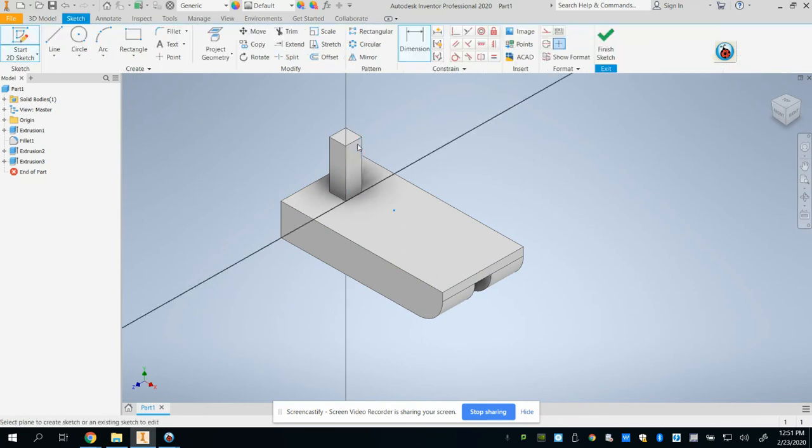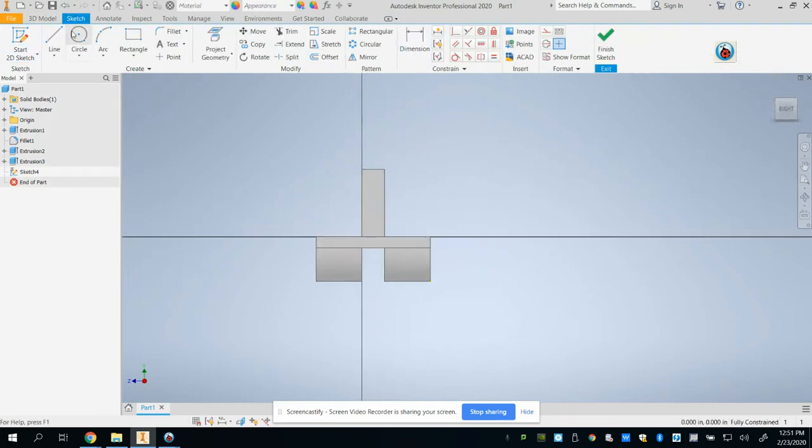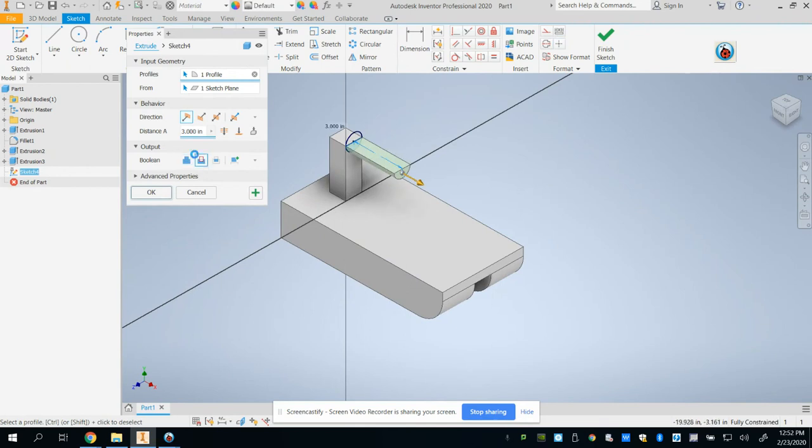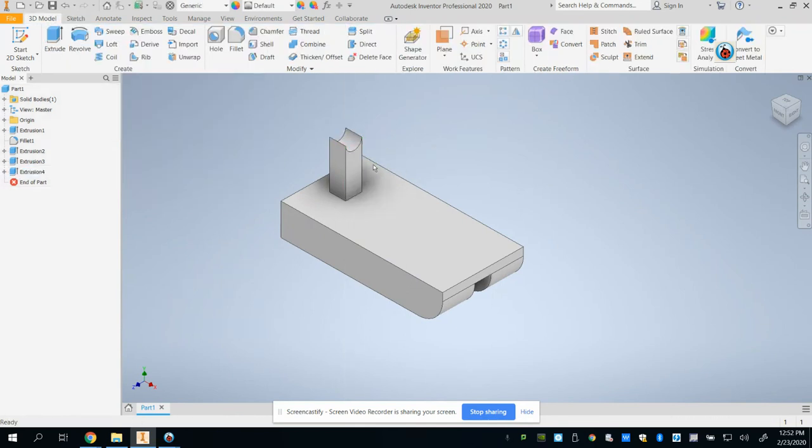I'm going to start a 2D sketch on the face of this. We're going to make kind of a U or horseshoe shape up here, and I'll extrude that off for my motor to sit in. So I'm going to cut that all the way off. And what that is now is a stand for my motor to go onto. We're going to glue the motor there.